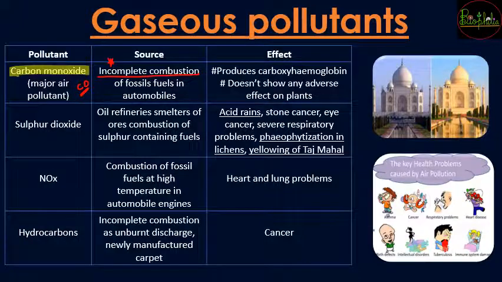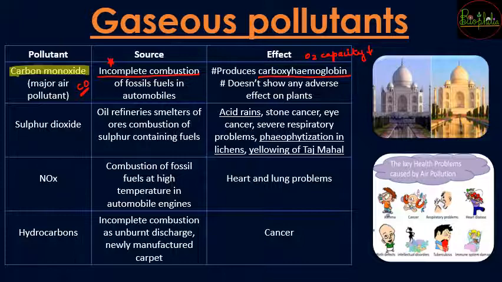So whenever carbon monoxide is released into the atmosphere, human beings and animals have a tendency to inhale this carbon monoxide, and whenever the carbon monoxide is inhaled, it is going to attach to hemoglobin. So on attaching to hemoglobin, carboxyhemoglobin will form, and because of that the O2 capacity is going to decrease, and with O2 capacity decreased, your body starts suffering. But in case of plants, there is no such adverse effect seen because of carbon monoxide.